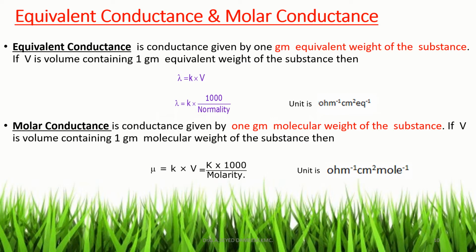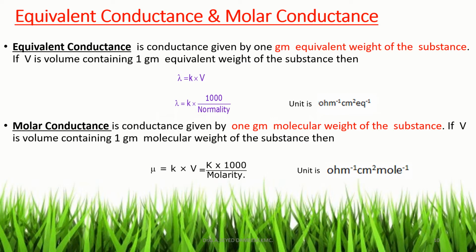That is, equivalent conductance is the conductance given by 1 gram equivalent weight of the substance, and the symbol for equivalent conductance is lambda. The equation for equivalent conductance is lambda is equal to K into 1000 by normality, where K is specific conductance, and substituting the normality of the solution, we get the equivalent conductance of the solution.